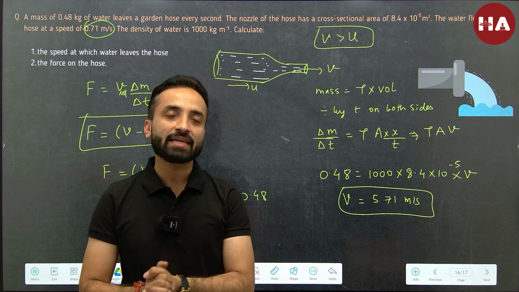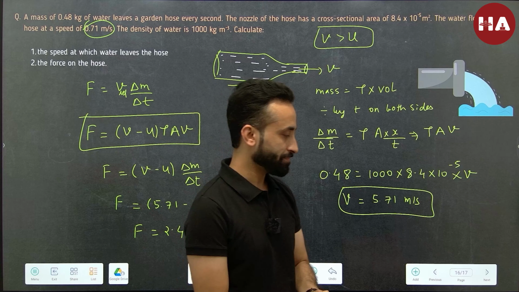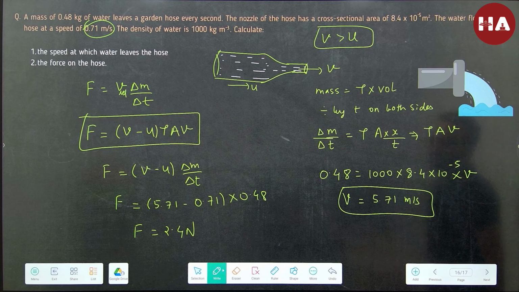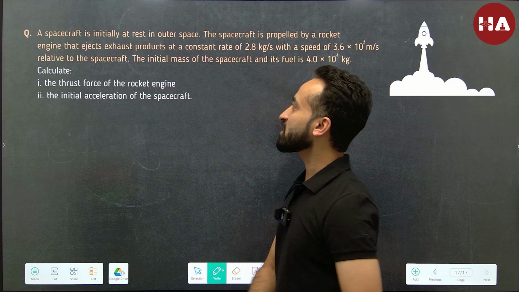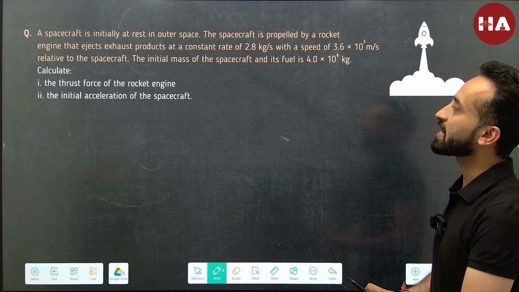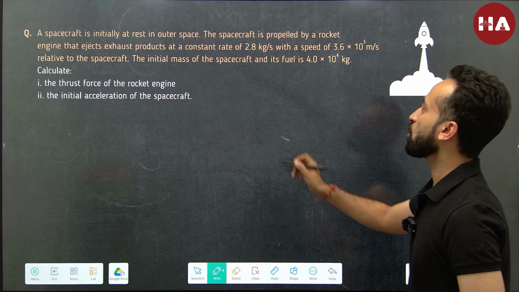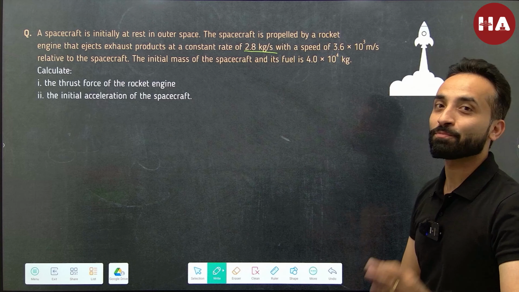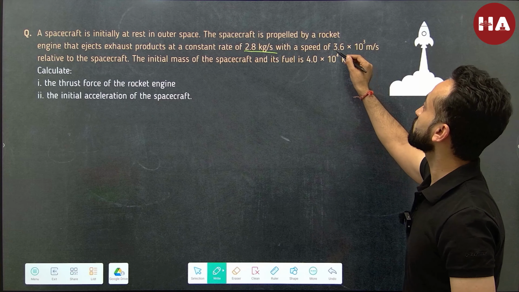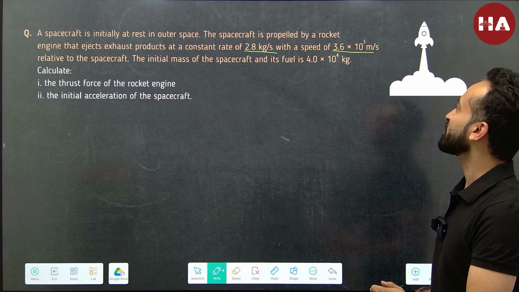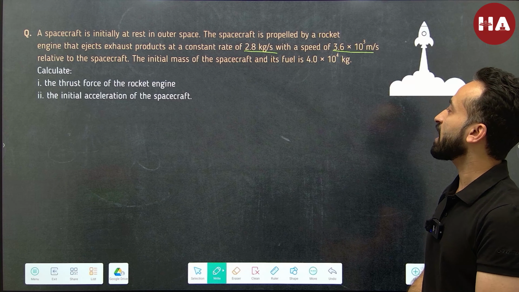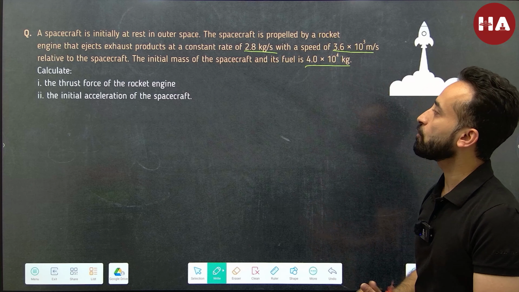Let's take another example and finish off today's class. Alright, so now let's take this question. A spacecraft is initially at rest in outer space. The spacecraft is propelled by a rocket engine that ejects exhaust products at a constant rate of 2.8 kilogram per second. So per second 2.8 kilogram of propellant gases are being ejected with a huge speed of 3.6 into 10 to the power 3 meter per second relative to the spacecraft. The initial mass of the spacecraft and its fuel is 4 into 10 to the power 4 kilogram.